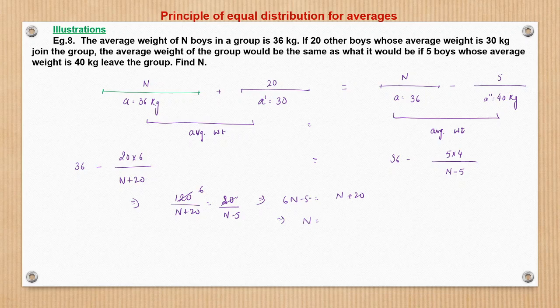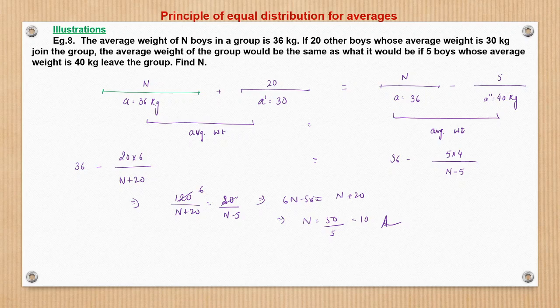This becomes 6n minus 30 equals n plus 20, so 5n is 50, and n is 50 by 5, 10. So there were initially 10 boys in the group, right? This way we could find the answer to this question.